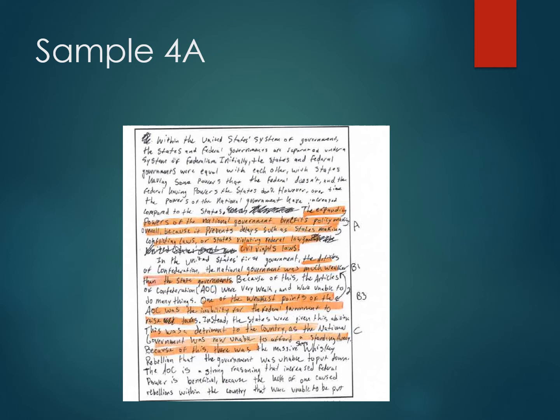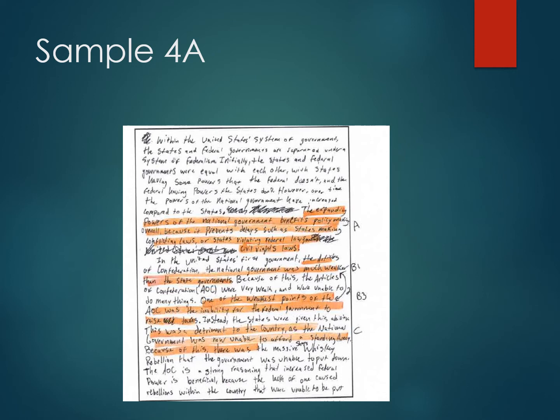This is a really complex essay. It doesn't need to be this complex. Okay, so don't think you've got to just write and write and write. You can get the points by writing efficiently. That's not short, it's efficient. Okay, so A point, the expanding powers of the national government benefits policymaking because, there's your because, blah blah blah. Then you have to use that to defend it.